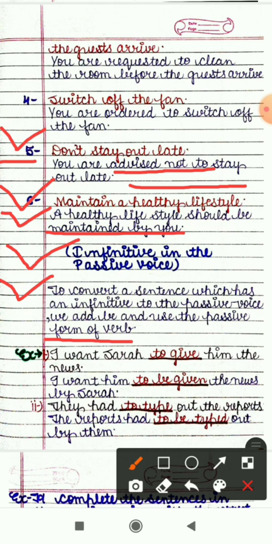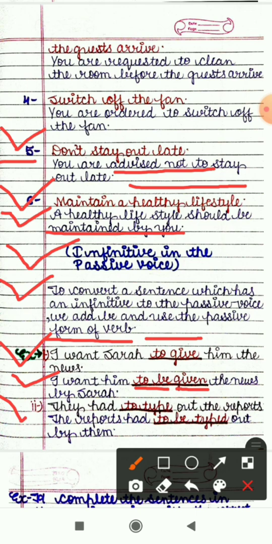Let's see the example. The example is I want Sarah to give him the news. So here to give is infinitive. How we have changed it into passive? I want him to be given. So after to we have used be and then third form of verb. I want him to be given the news by Sarah.